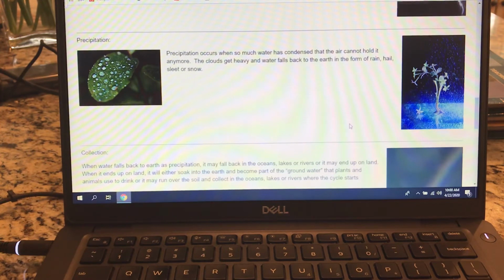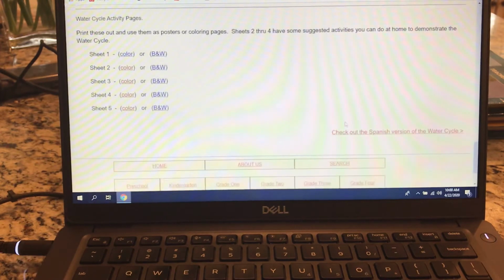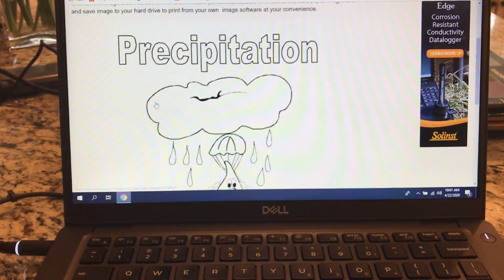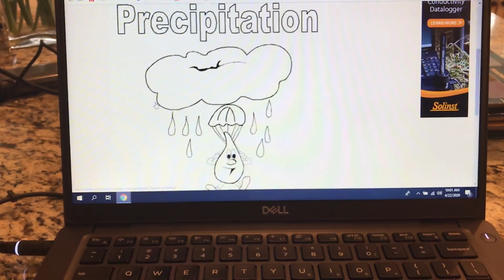So we're going to be talking about precipitation. And if you go down here and you go to sheet number 4, sorry, sheet number 4 is precipitation. So you can always print this out if you like, or you could just go here and look at it. If you print it out, you feel free to color it.